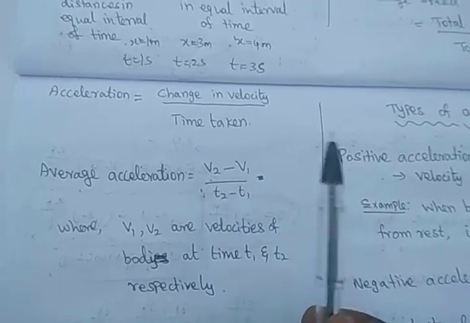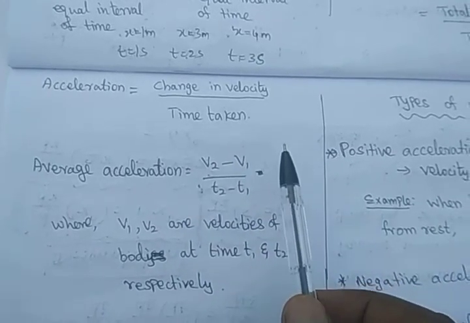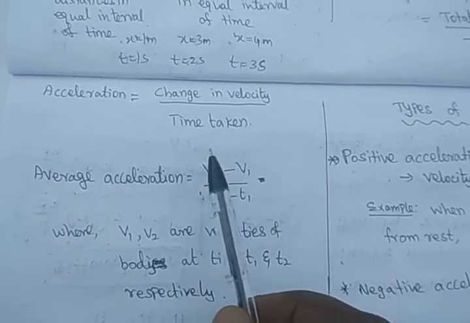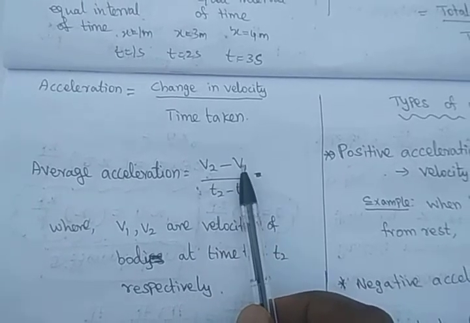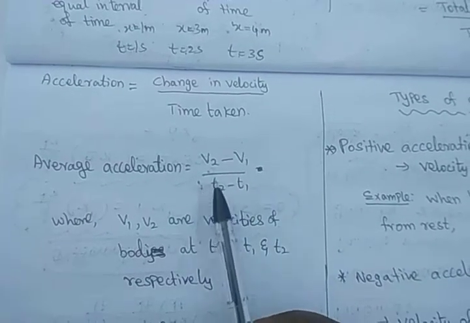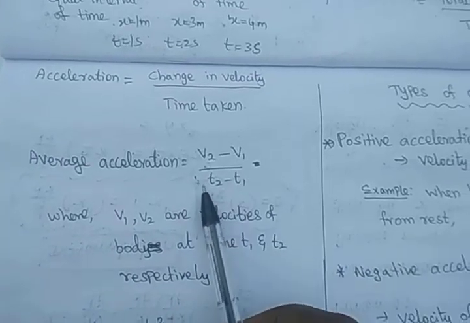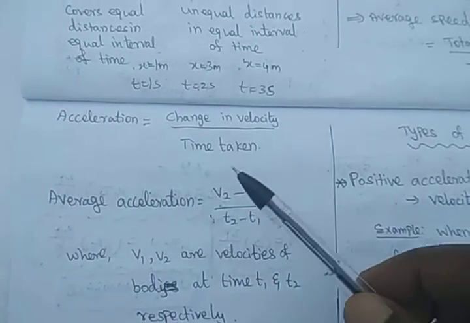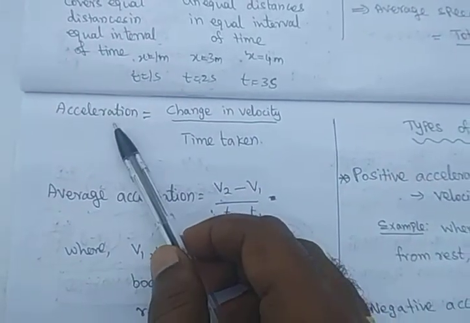It may increase or decrease also. So the velocity changes. So the average acceleration is the change in velocity, that is, the final velocity minus the initial velocity, divided by the final time minus the initial time. That is the time interval. So it is very clear: acceleration means whenever there is a change in velocity, only then do we have an acceleration.